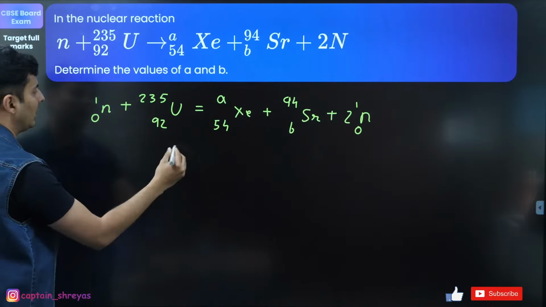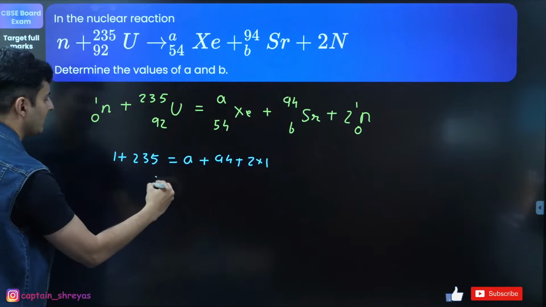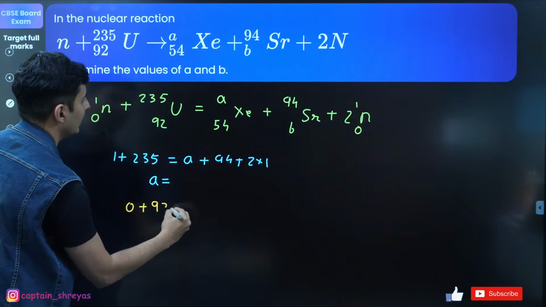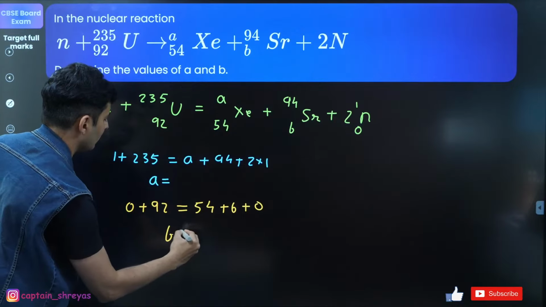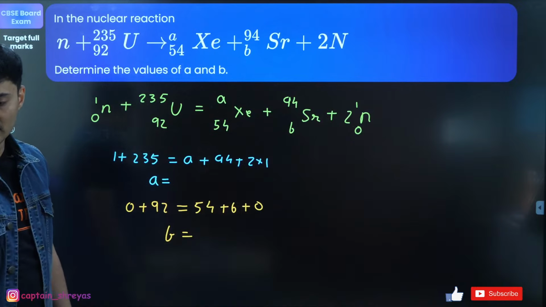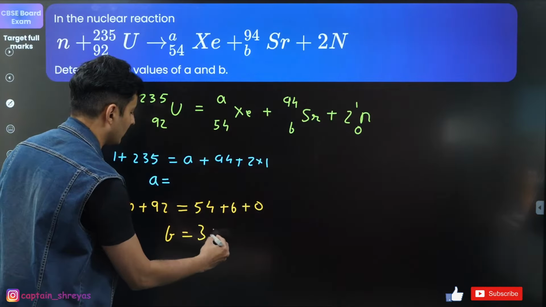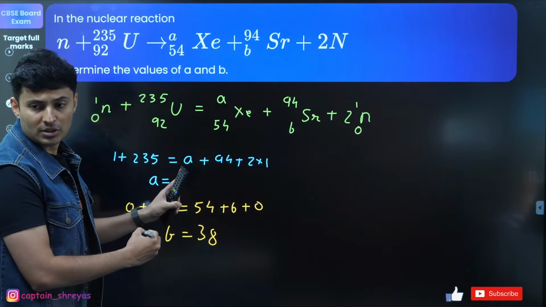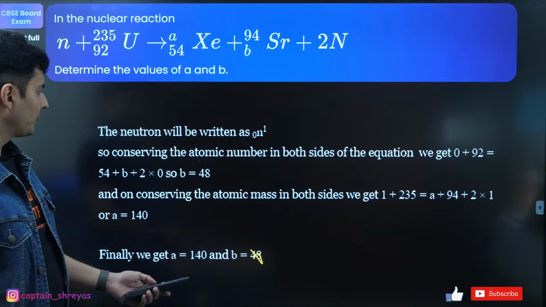So 1 plus 235 will be A plus 94 plus 2 into 1. This will give you the value of A. Similarly, at the bottom, 0 plus 92 is equal to 54 plus B plus 0. That will give you the value of B. What is the value of A and B? A is 140, B is 38. Is that so? 140, 38. Just check it. This should be 38, and this should be 140 only. Yeah, perfect. Very good. Moving on.